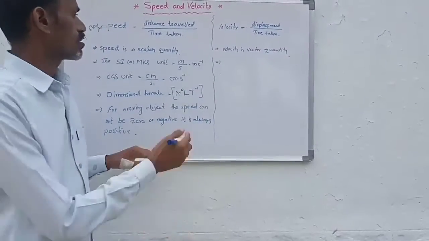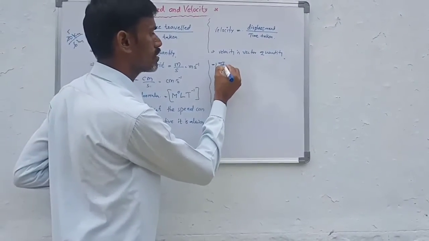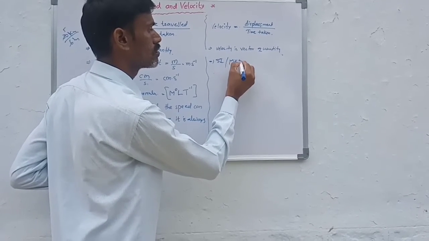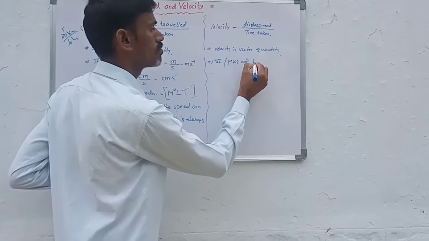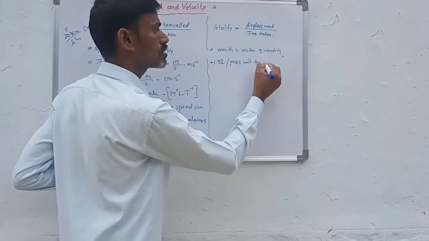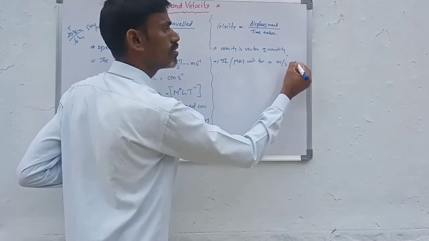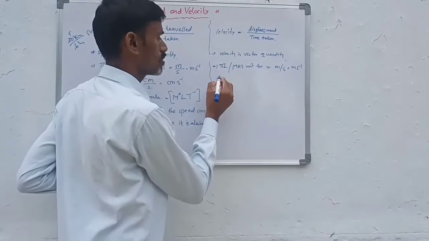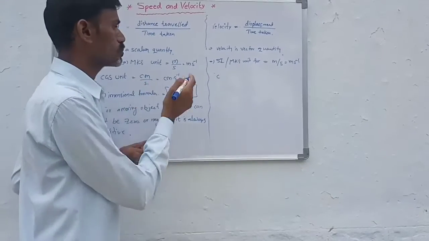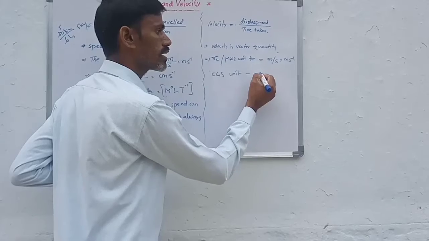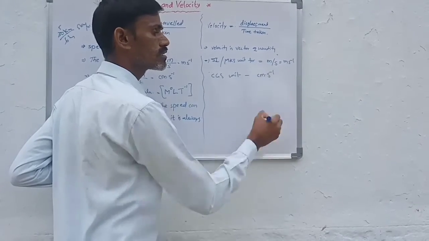Now the SI or MKS unit for velocity is meter per second, same as speed. The CGS unit is again centimeter per second.